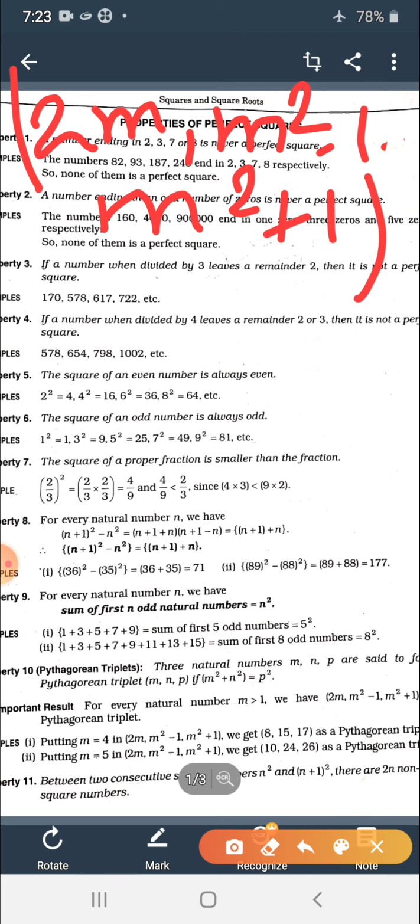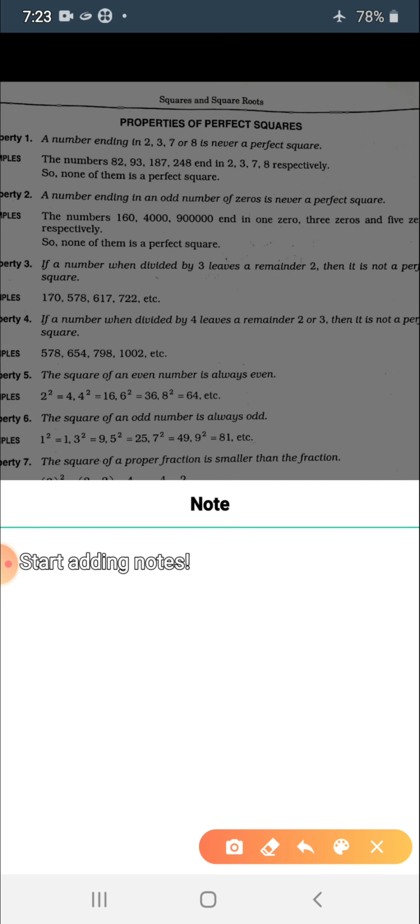Pythagorean triplets are made by 2m, m square minus 1 and m square plus 1 for any natural number m. So let's check. If m is 4, using the formula we'll find the Pythagorean triplet, and we'll check whether it is a Pythagorean triplet or not. Here m is equal to 4.